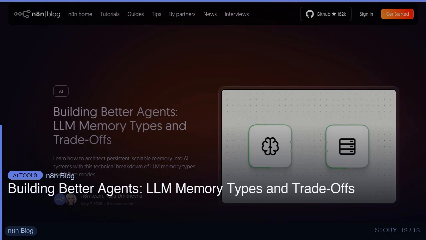This release solves a real problem developers keep running into. Building better agents: LLM memory types and trade-offs. Learn how to architect persistent, scalable memory into AI systems with this technical breakdown of LLM memory types and failure modes. The value here is in how much complexity it abstracts away. Check it out, link below.